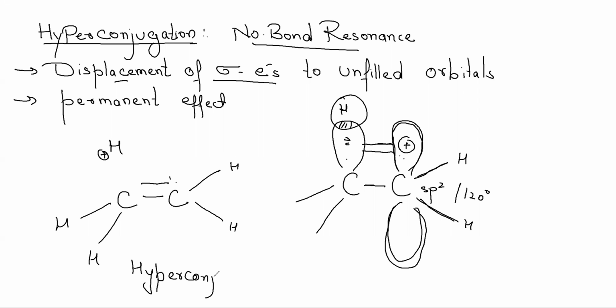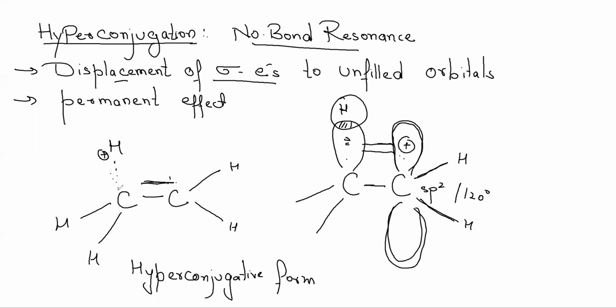So what has this form done? This form has stabilized this carbocation. It has taken away the positive charge from this carbocation and it has provided it with electrons. So where did these electrons come from? They came from this sigma bond which was first present there, this particular bond.